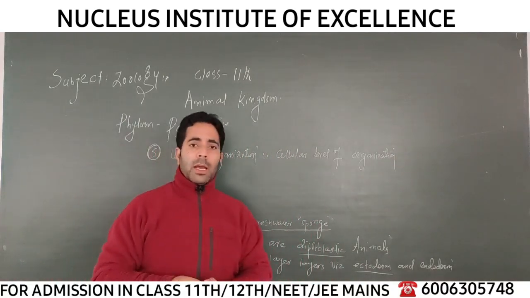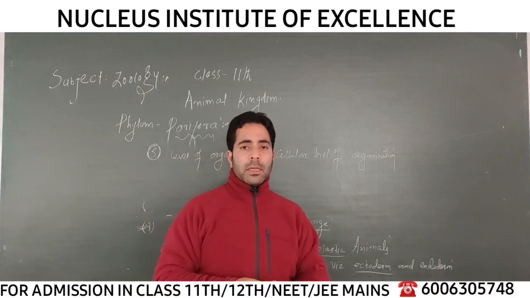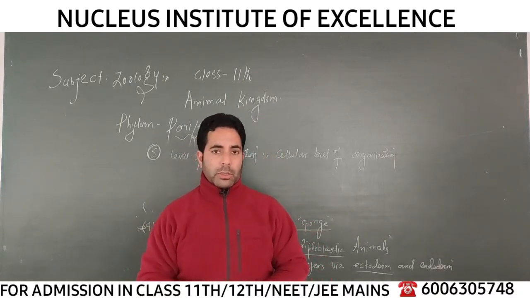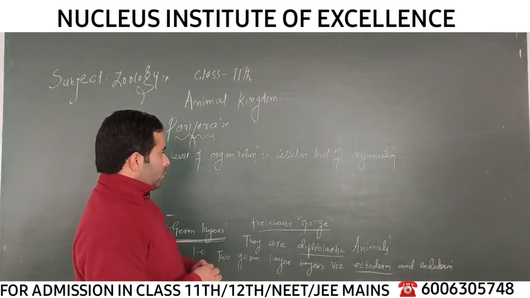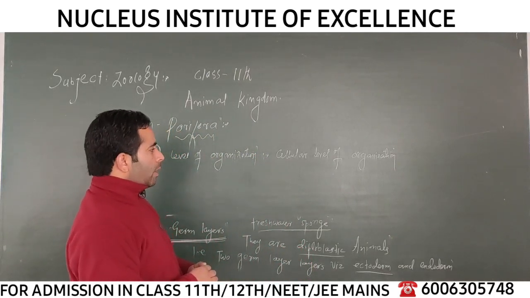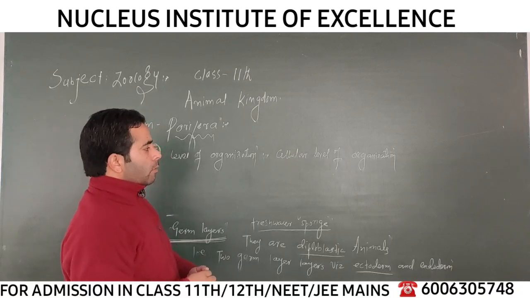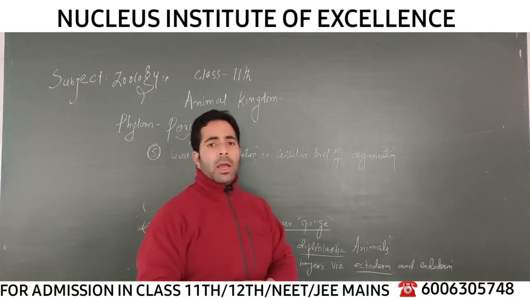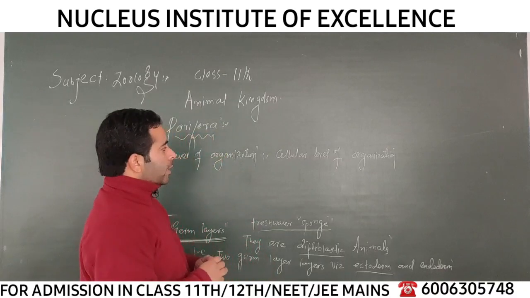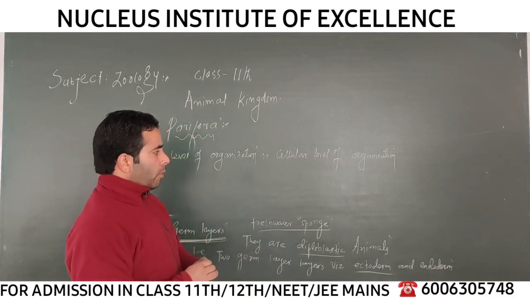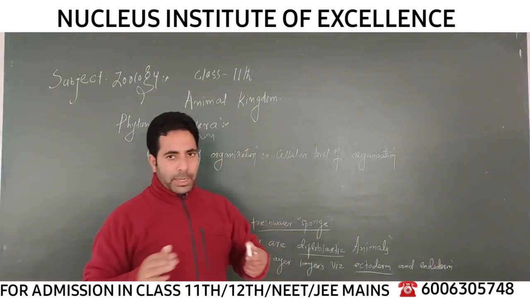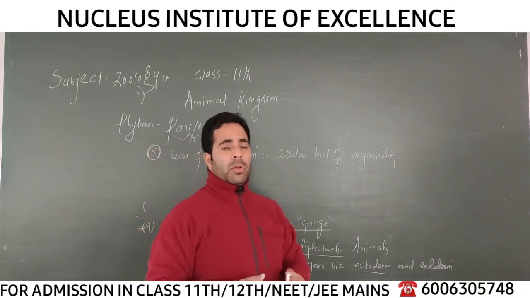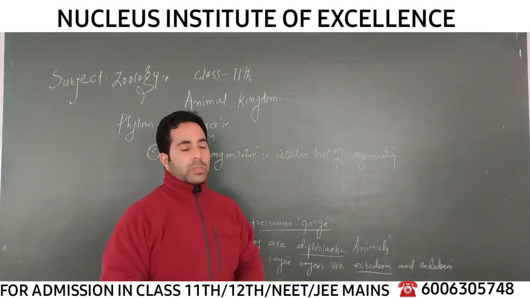The rest of the phyla are complex and advanced and have either tissue, organ or organ system level of organization. So Porifera, the first phylum, has a very simple, primitive cellular level of organization, where cells are loosely arranged and not organized into tissues.